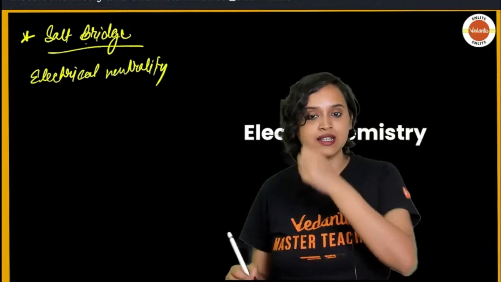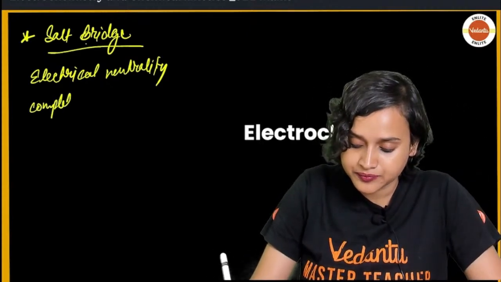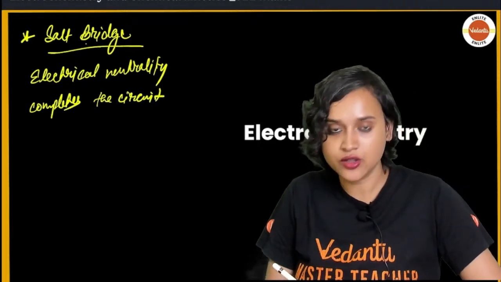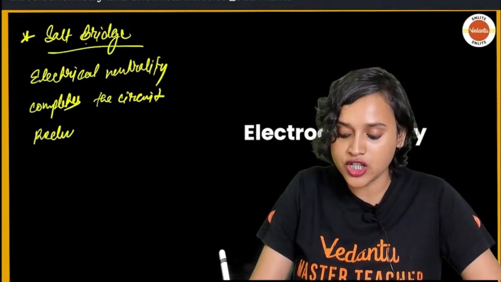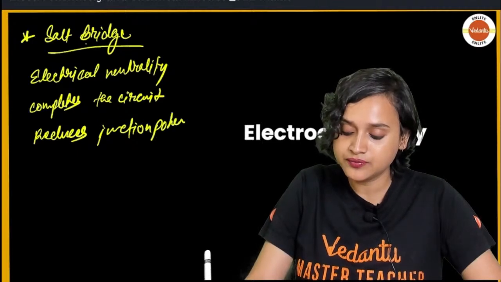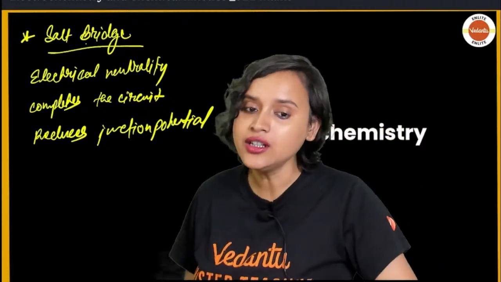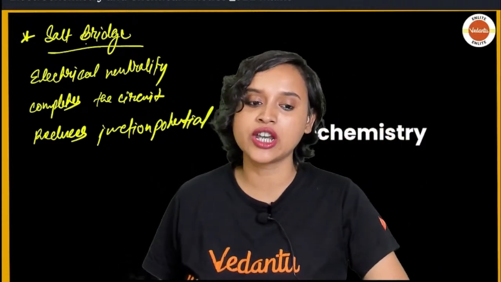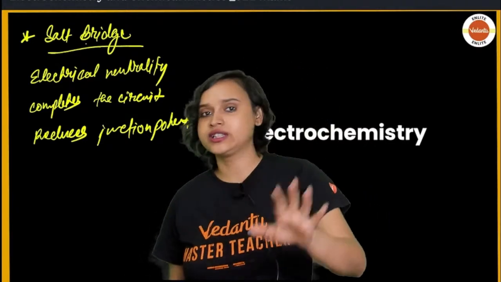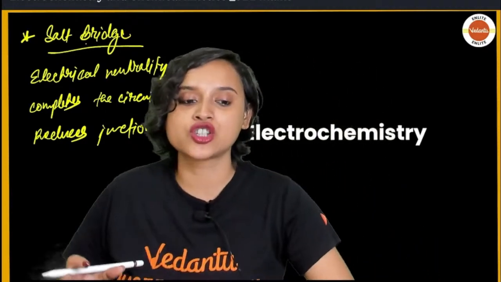Secondly, in each of the half cells, it completes the circuit. Thirdly, it reduces junction potential. So basically these are the things that a salt bridge can do. Now this is all that we have read about a cell and the salt bridge, and this was just the introduction part, my dear student.